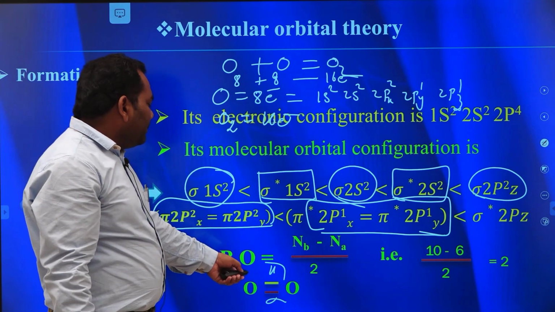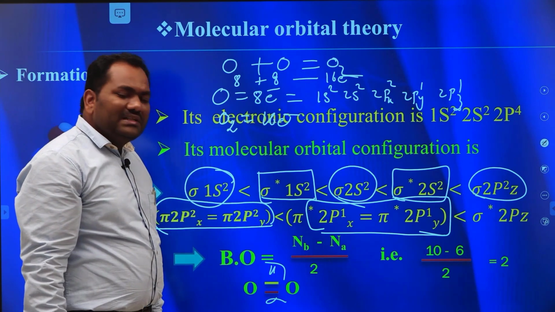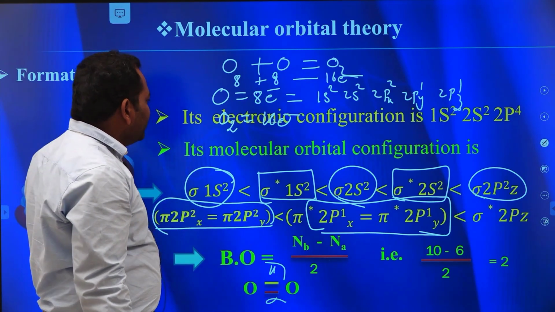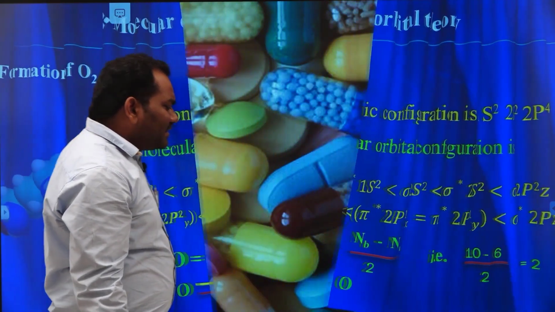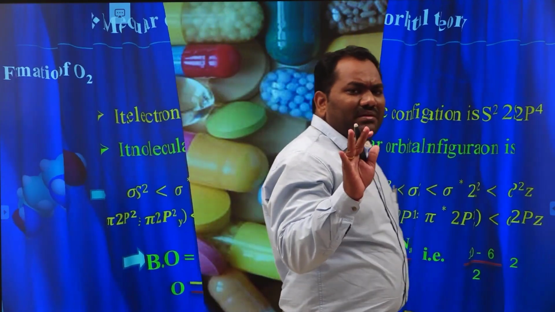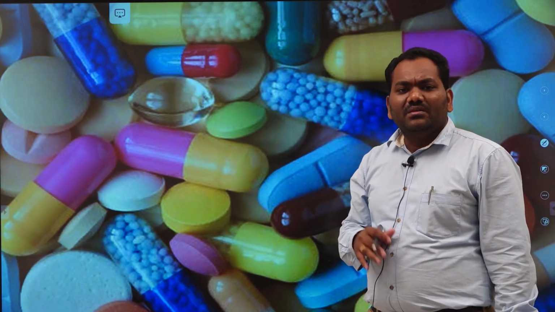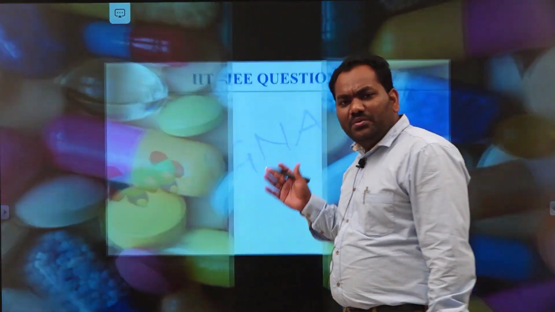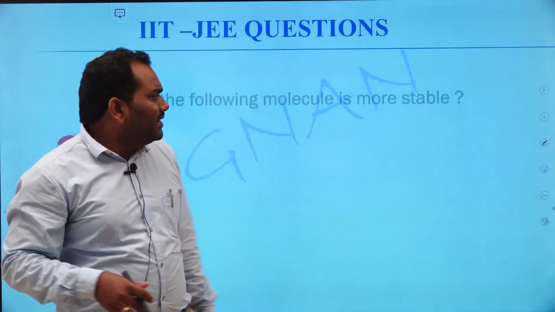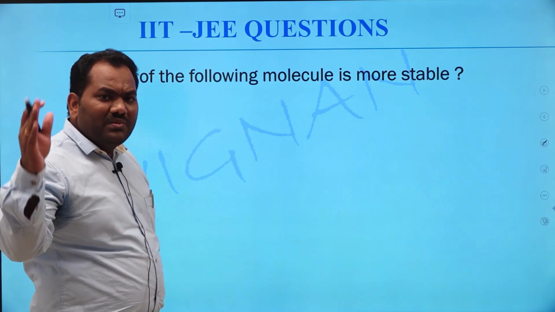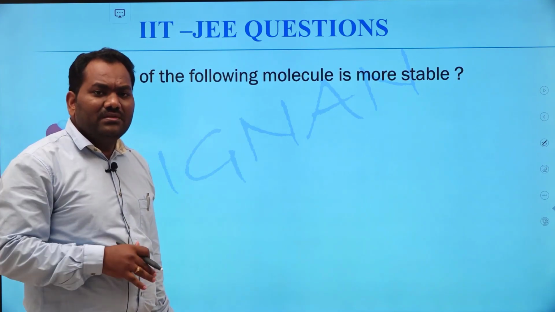So two bonds are present between the two oxygen atoms. One bond is a sigma bond, another bond is a pi bond. Here we can calculate the bond order of O2 plus, O2 2 plus, O2 minus, and O2 2 minus also.